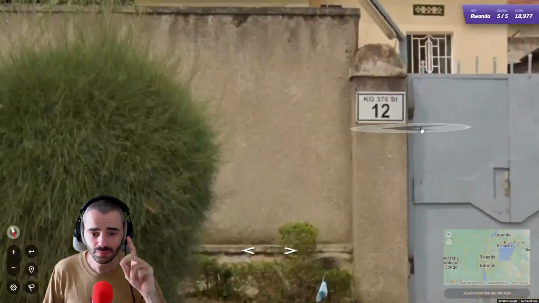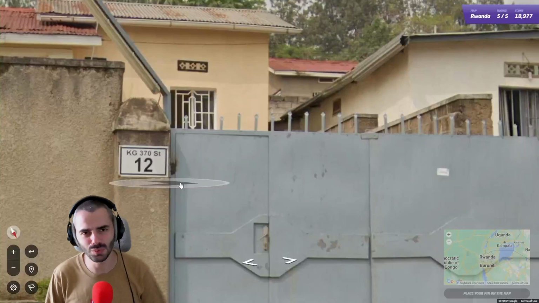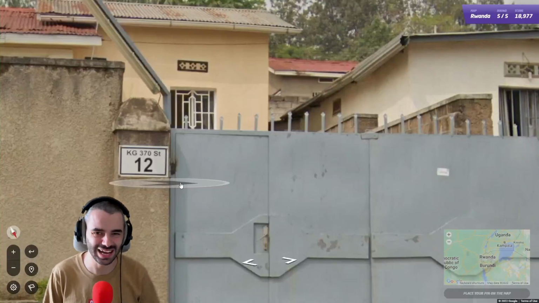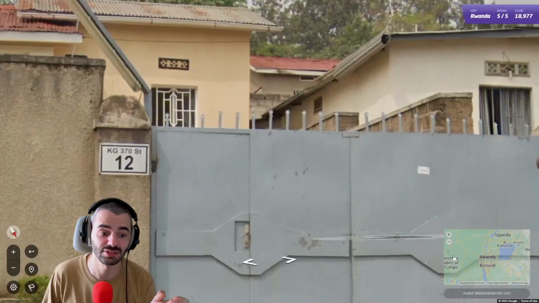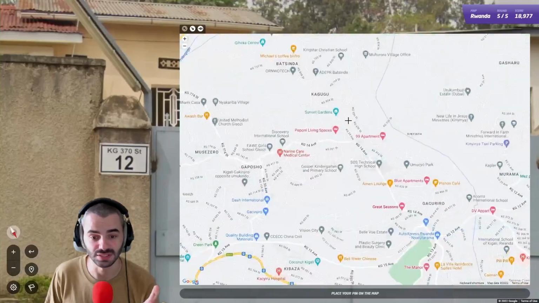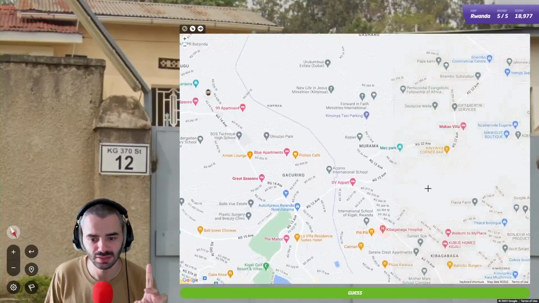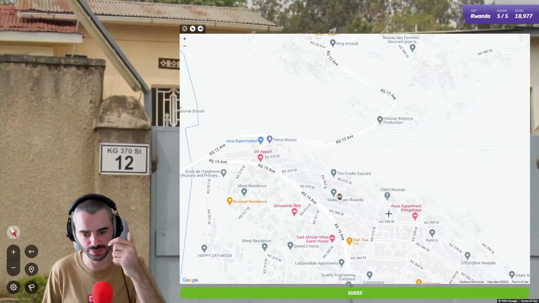Now, let's keep in mind that in front of most of the houses, you will find a street sign directly on the house, KG 370 Street. So here we can directly find, let me guess, it's probably around here. No, it's not directly here, but it should be around here. 317, we're in 317.